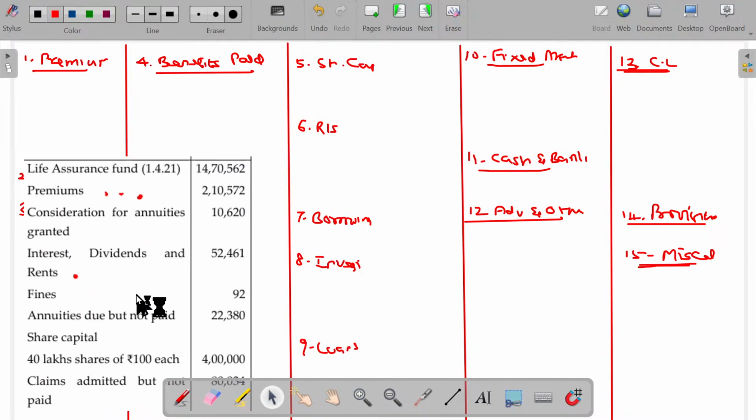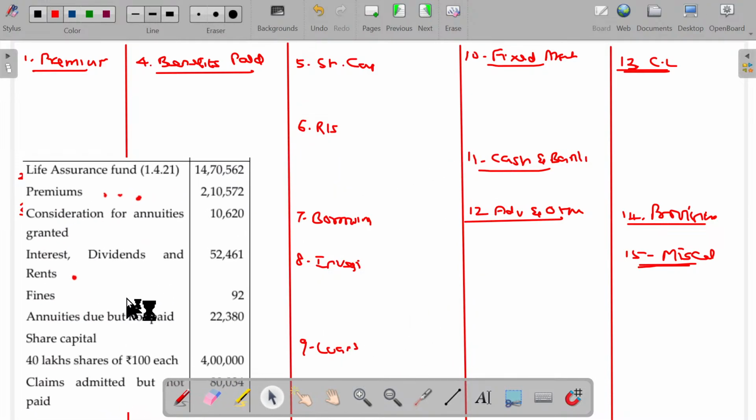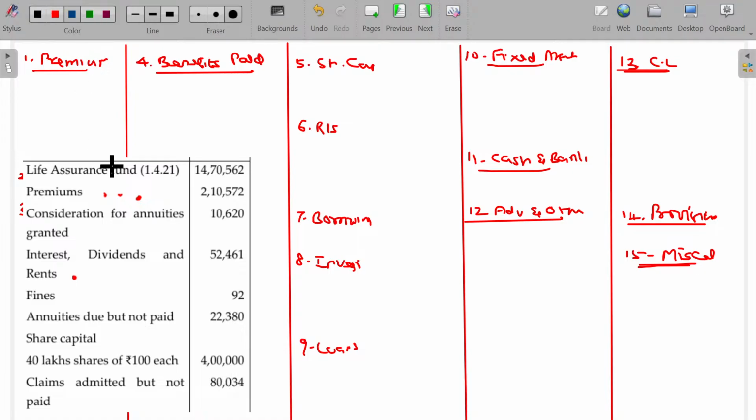Yes, come on, tell me. How will you record the life assurance fund? Life assurance fund is the opening value appearing in the balance sheet, opening value 14,70,562.